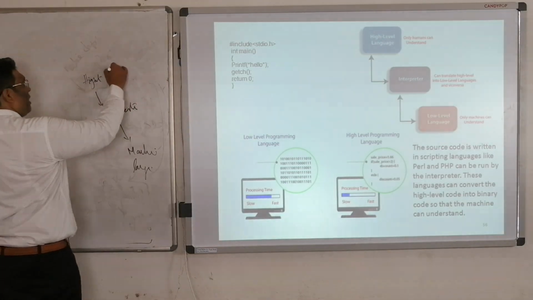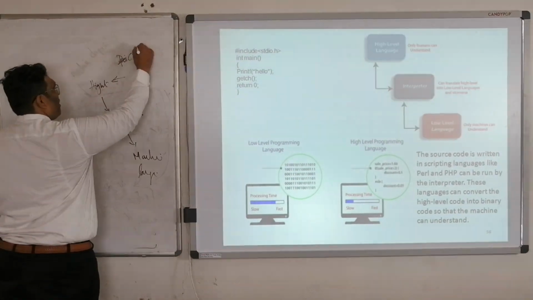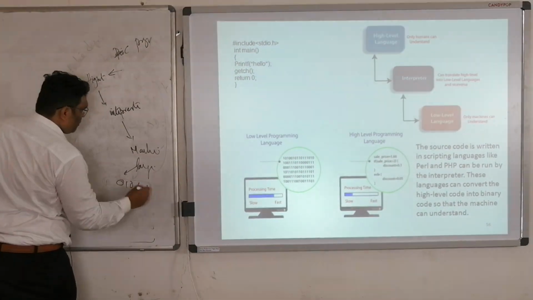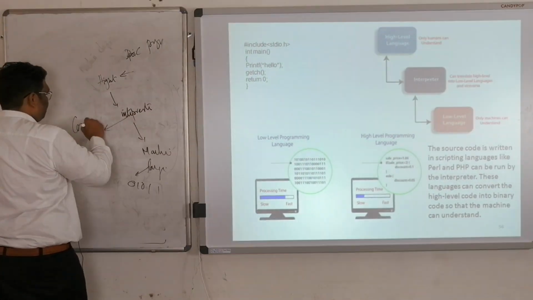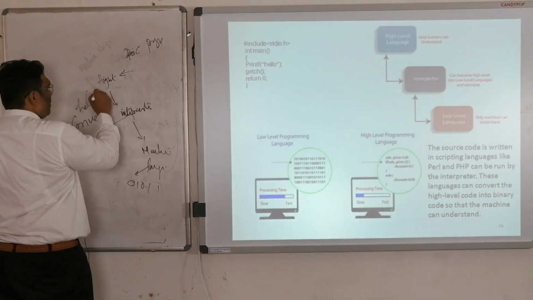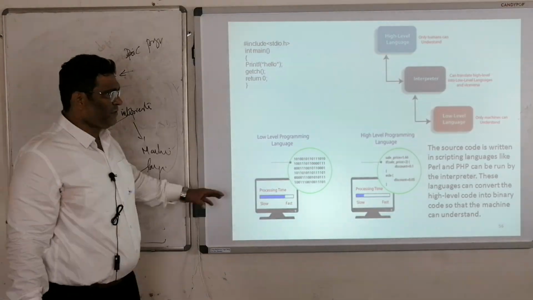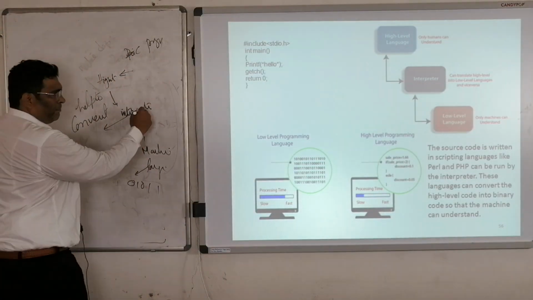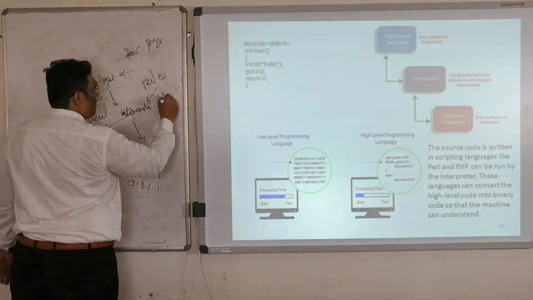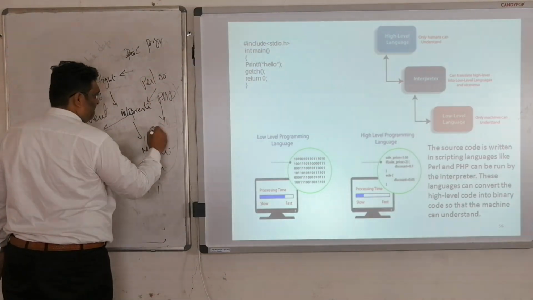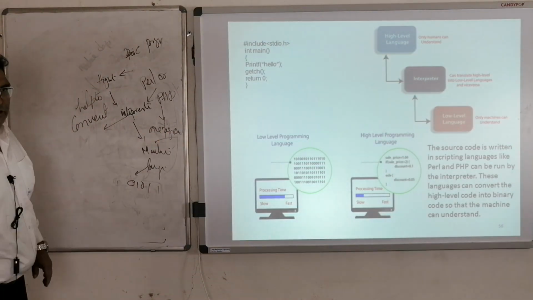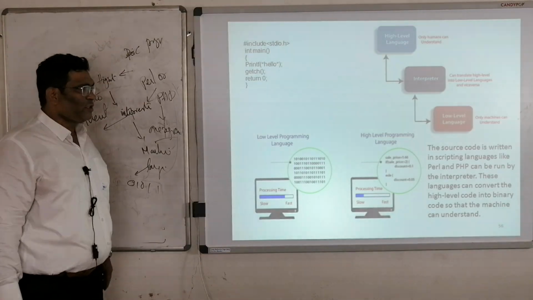High level language is your C program. This is nothing but 0, 1, 0, 1, 0. It is used to convert. This is the part we have seen, and this is used in Perl and PHP. Perl or PHP is also a programming language.